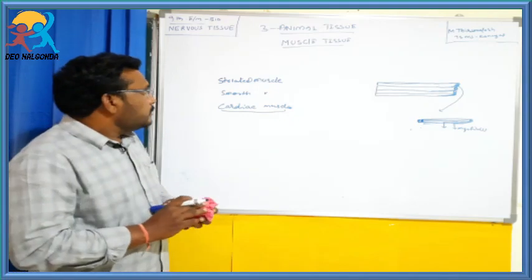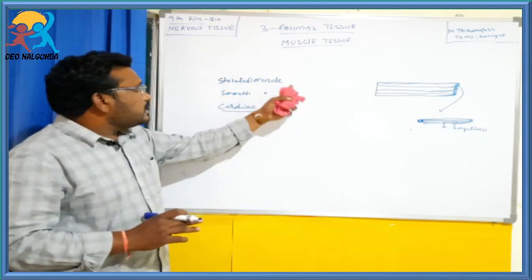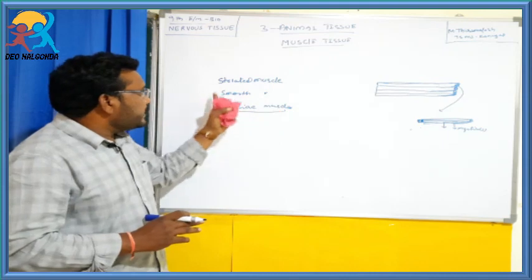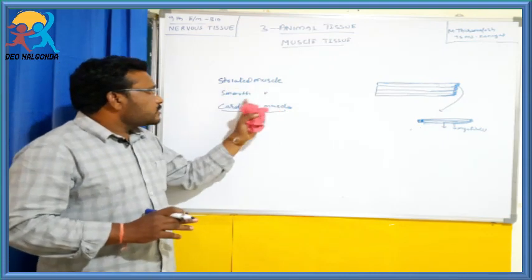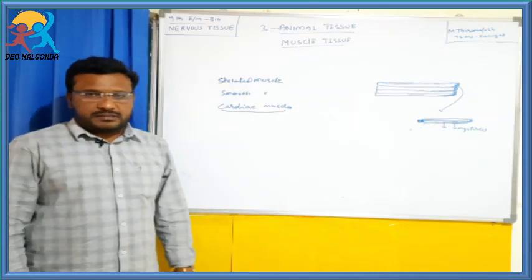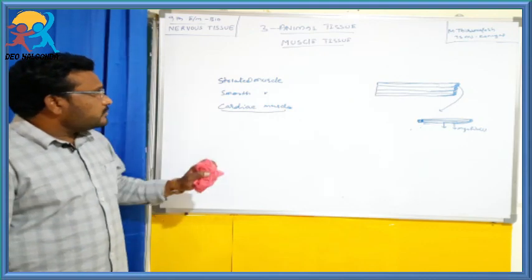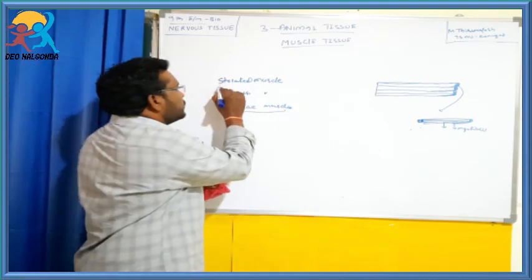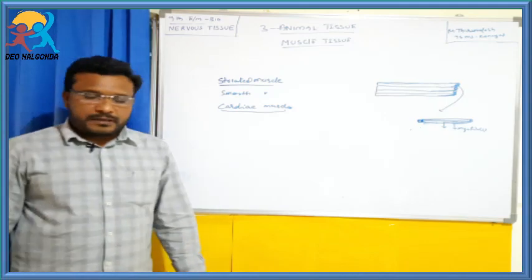Okay, students. So already we discussed that muscle tissues are mostly 3 types: striated muscles, smooth muscles and cardiac muscles. Now we discuss them one by one. First of all, we discuss the striated muscles.